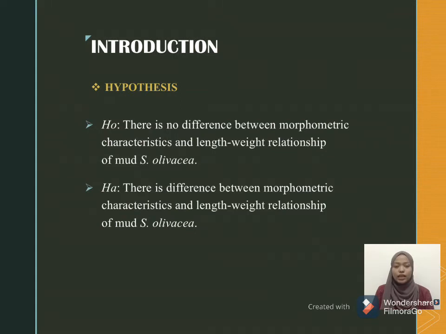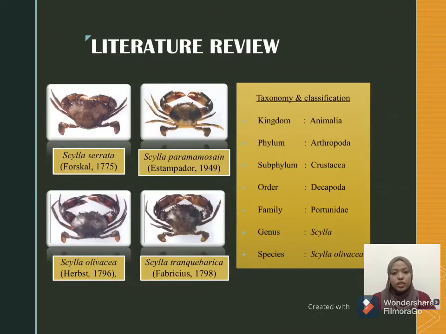Hypothesis of this study: for the null hypothesis H0, there is no difference between the morphometric characteristics and length weight relationship of mud crab Scylla olivacea, while for the alternate hypothesis HA, there is a difference between the morphometric characteristics and length weight relationship of mud crab Scylla olivacea. Next part is the literature review.